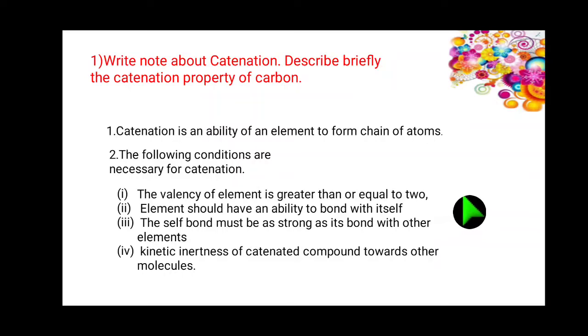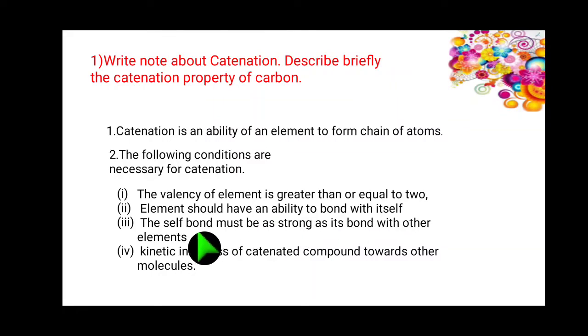The carbon valency is 4, so the first condition is accepted. Second condition, the element carbon should have an ability to bond with itself. Carbon is bonded with another carbon. It will be continuing, so the second condition